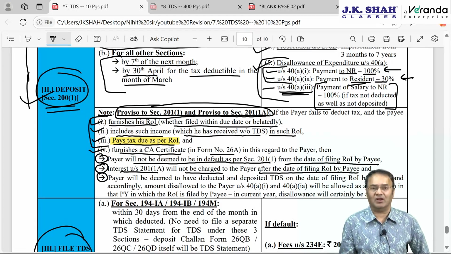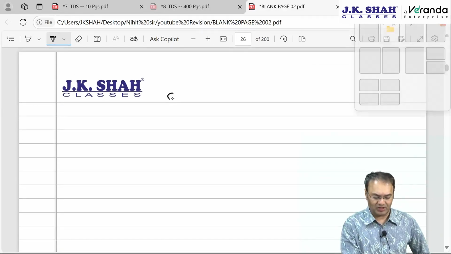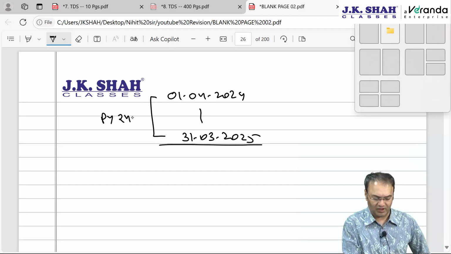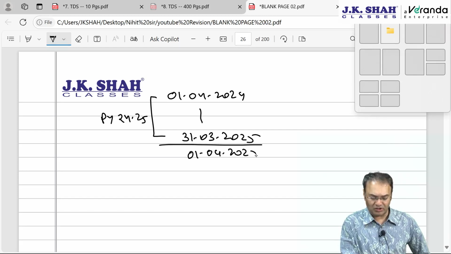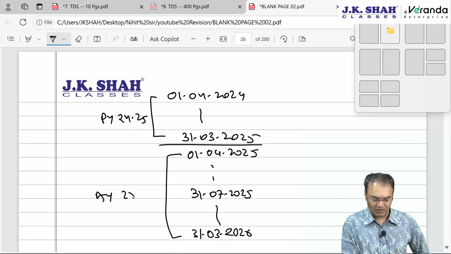However, understand very clearly, for the time being disallowance will be attracted in case JK Shah Classes people paid me for 1st April 24 to 31st March 25. For this year, the due date of filing IT return will be as follows. This is the financial year or previous year 24-25, for which the due date to file the IT return by me will fall in financial year 25-26. Say 31st July is the IT return due date, and then one day my assessment year will come to an end on 31st March 2026, AY 25-26, which is financial year 25-26 also. Now what will happen is,